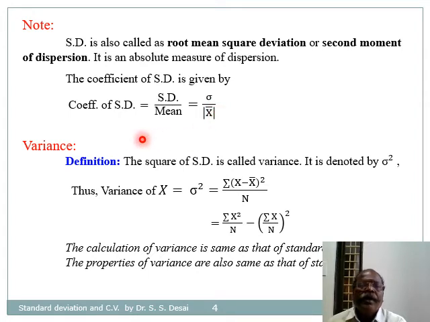Now the second quantity, variance, is defined as the square of standard deviation and is denoted by sigma square. Therefore variance, sigma square, is equal to summation of (x minus x bar) whole square divided by n, and for simplicity this can be written as summation of x square divided by n minus (summation of x divided by n) whole square.